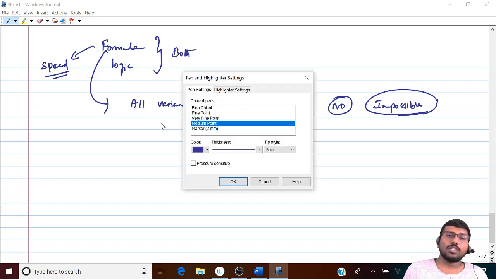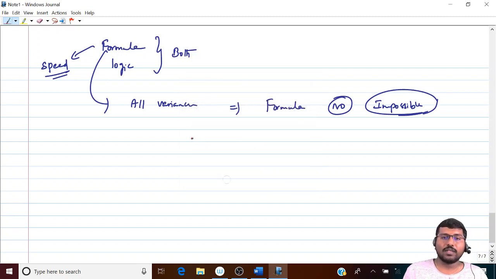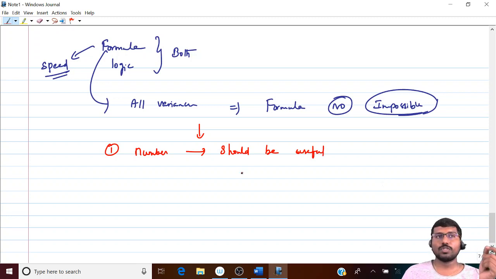Now, what is the logic behind all these formulae? The first thing is, behind the creation of any formula, the most important point is that whatever number you get after applying the formula should be useful. This is the basic rule behind creating any formula whatsoever. If I apply a formula and get a number out of it, I should be able to use that number. If I'm not able to use this number, then what is the use of the formula? The formula doesn't make any sense.